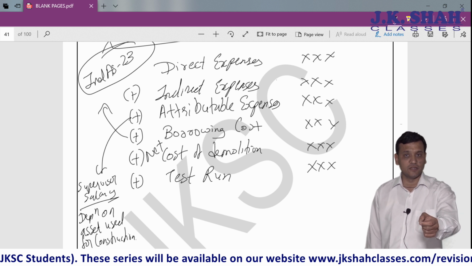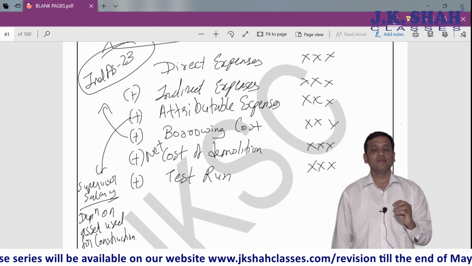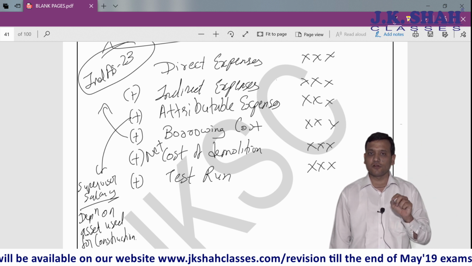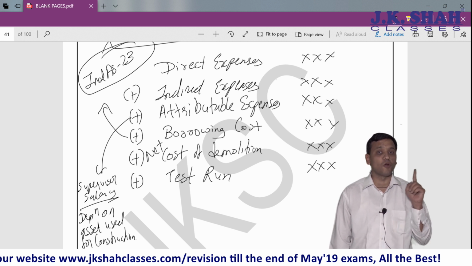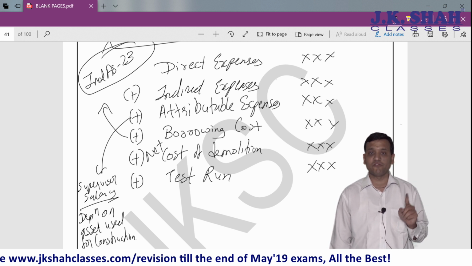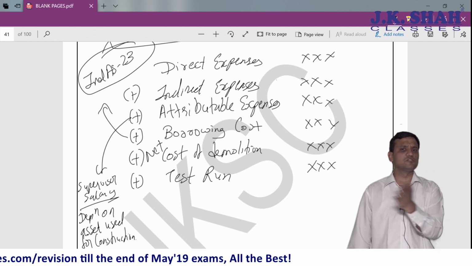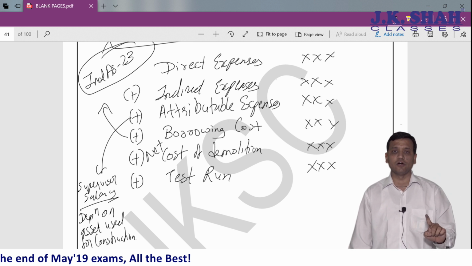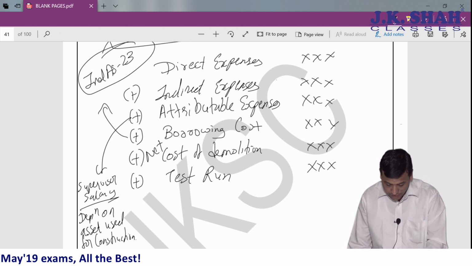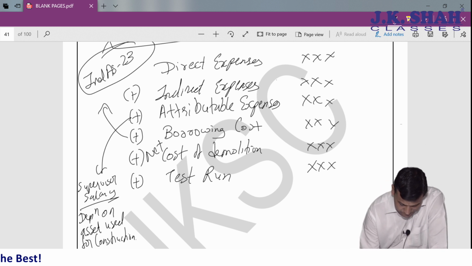If the depreciation is 5 lakhs and I have used it for only 3 months for construction of the building, then 5 lakhs depreciation will not go to profit and loss account. Out of that 5 lakhs, only 1,25,000 proportionately. 5 lakhs is for 12 months, 3 months, 1,25,000. Only 1,25,000 will be added here.